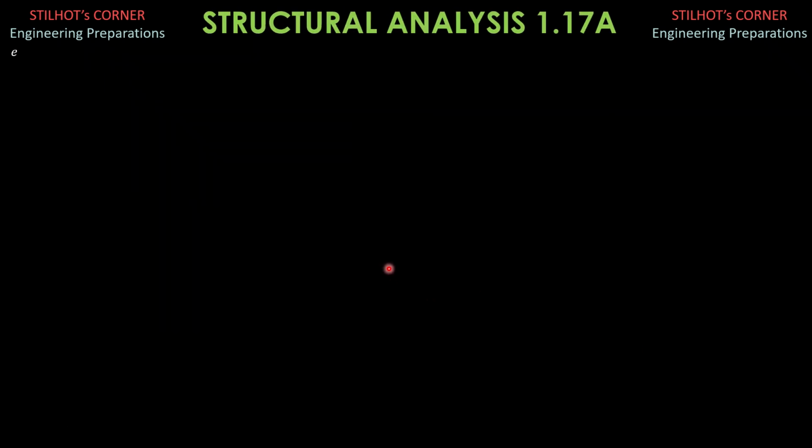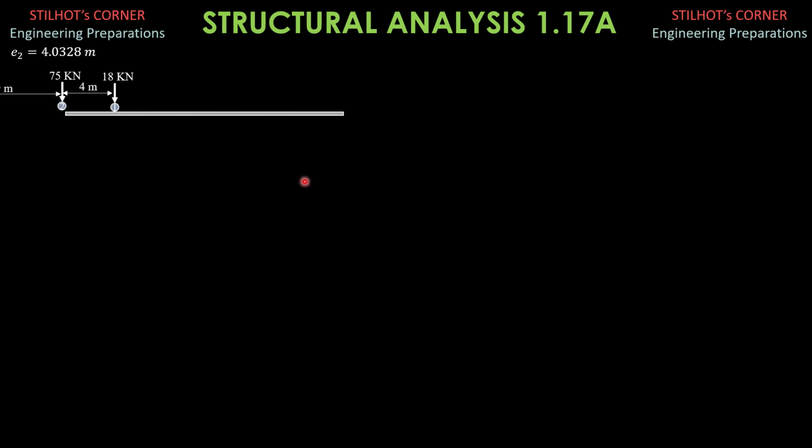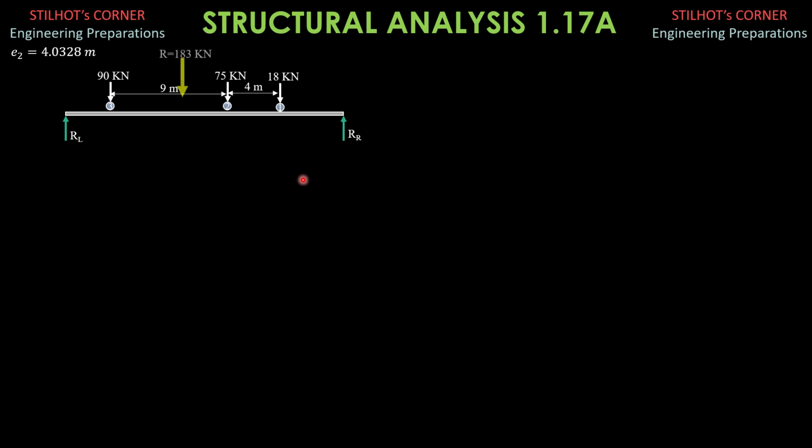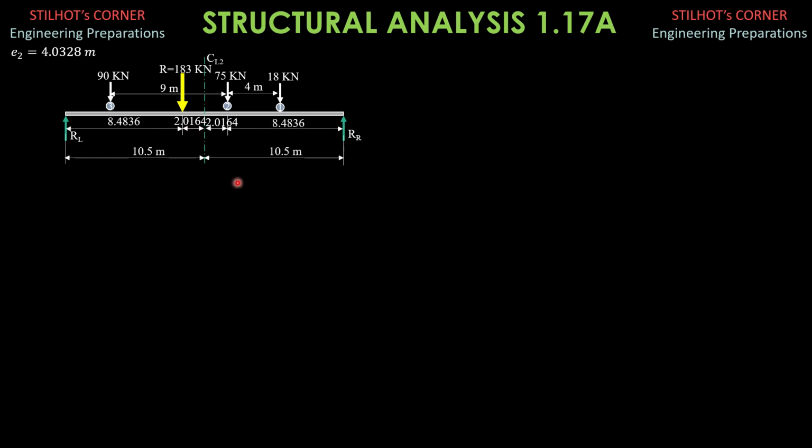So let's consider the possibility that maximum moment occurs under load 2. So let's position the loads. E sub 2 is 4.0328 meters, and the first possibility, maximum moment occurs under load 2, as shown. All the loads are on the span. This is 183. This is the center line of the beam, and half of 4.0328 is 2.0164 meters. Therefore, the distance of R from the left is 10.5 minus 2.0164. The distance of 75 kilonewton load from the right is the same, 10.5 minus 2.0164, and that's 8.4836 meters.